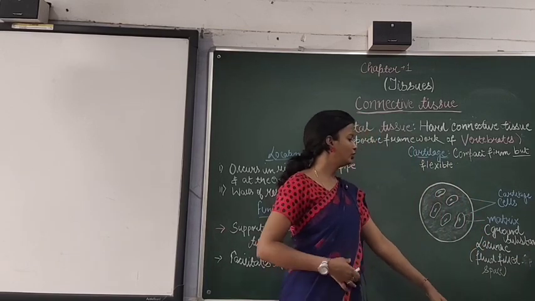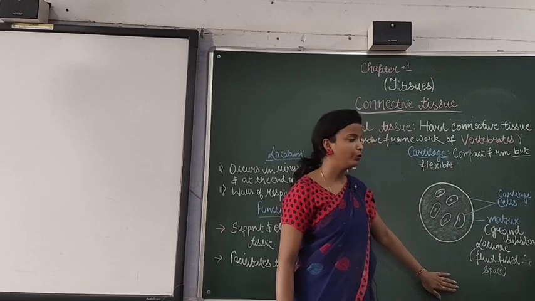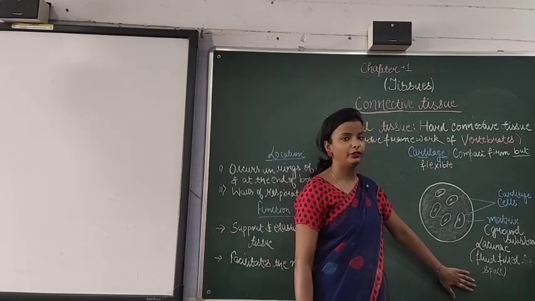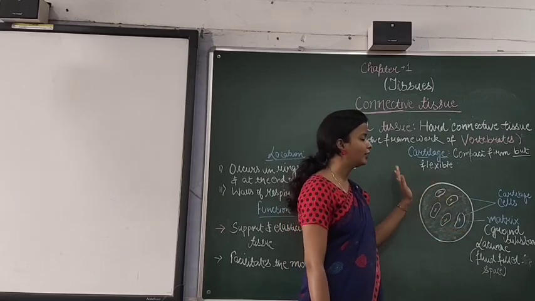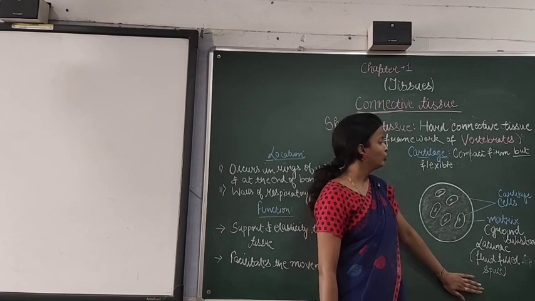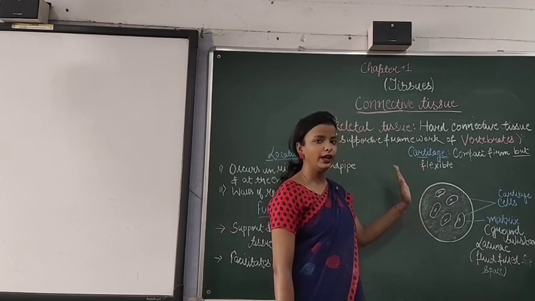Then you can also see lacunae is found in cartilage. Now, what is lacunae? It is a fluid filled space. The fluid filled space seen in case of cartilage is nothing else but the lacunae. So, this was about the structural part of the cartilage.